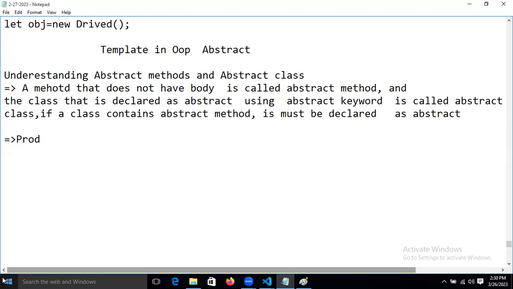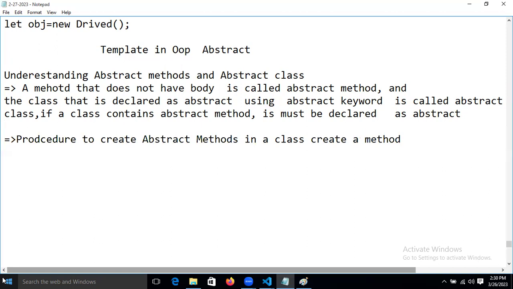The procedure to create abstract methods in a class: create a method without body.